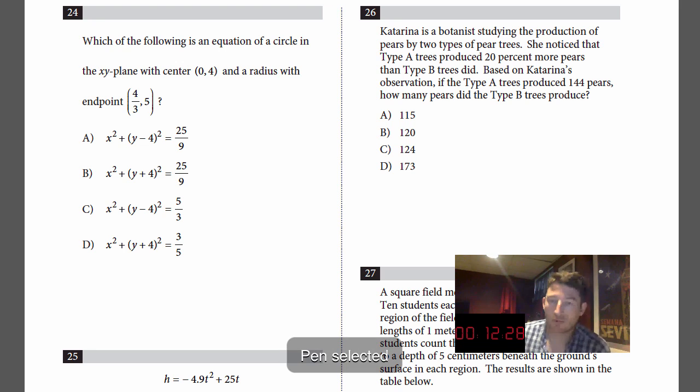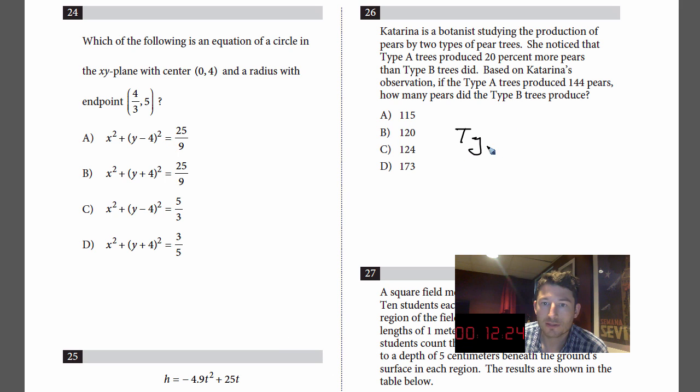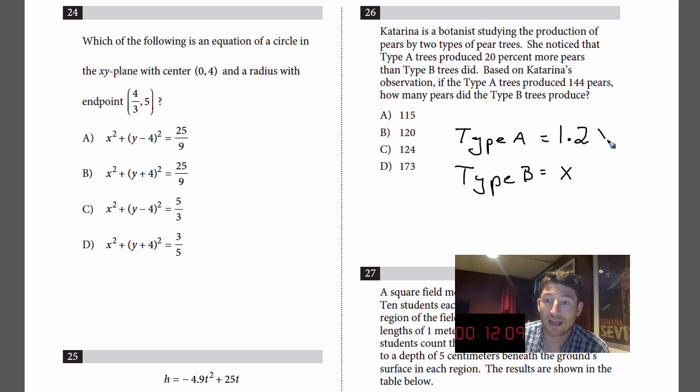All right, so it looks like we have a ratio problem here. So type A produced 20% more pears than type B. So if type B makes x amount, type A will do 20% more, so you just write 1.2x. It's always the 1 plus the percentage.